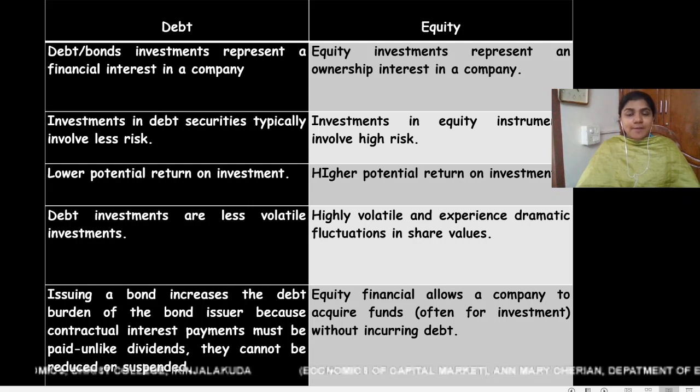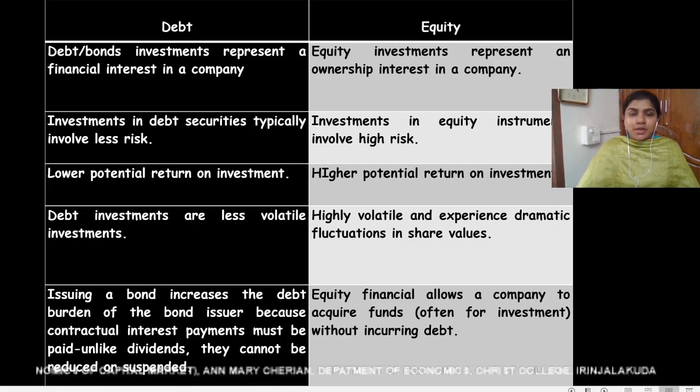Whereas if the company is going very well and having higher profits, equity shareholders or equity instrument holders can claim higher dividends. So equity holders have higher potential return on their investment compared to debt instrument holders.